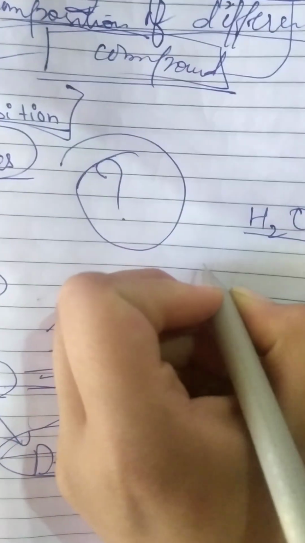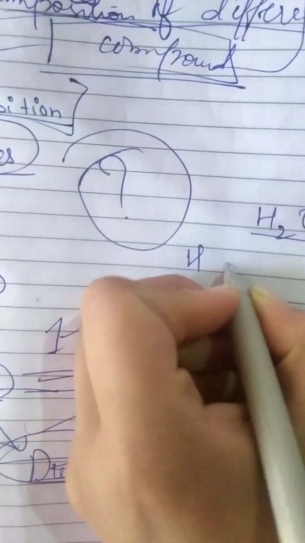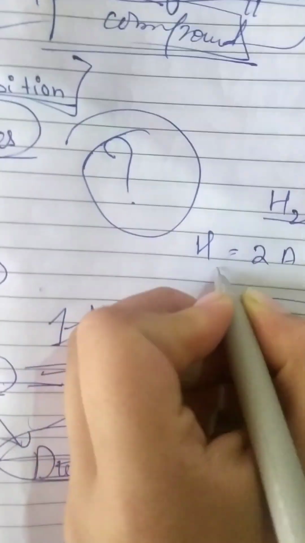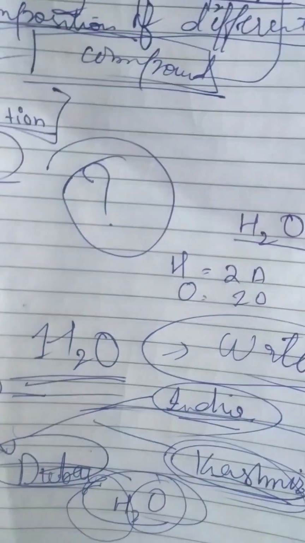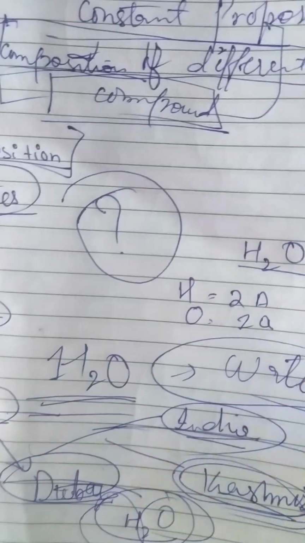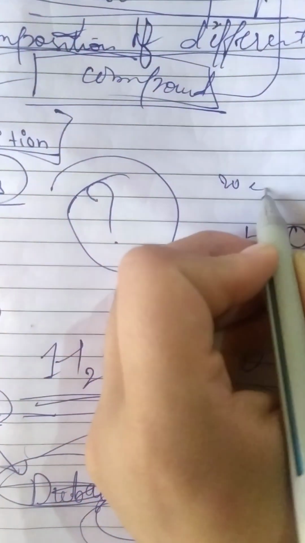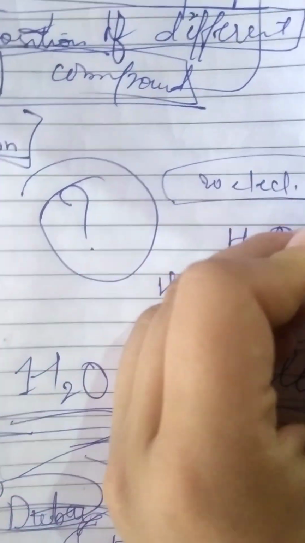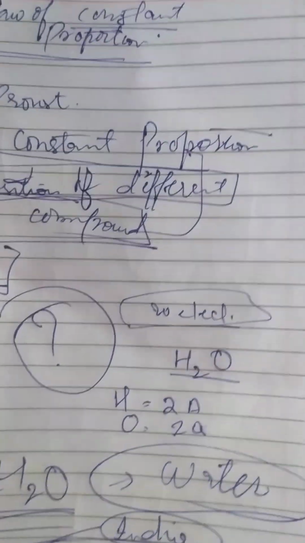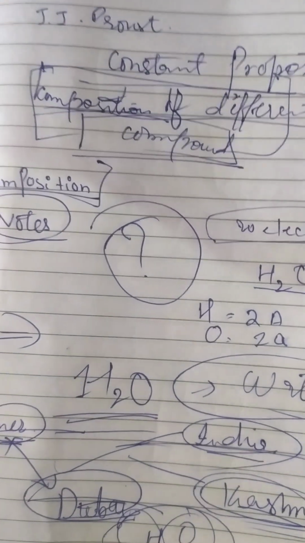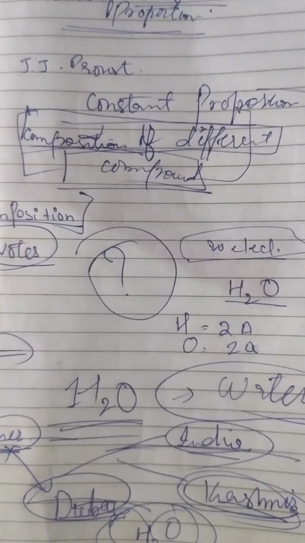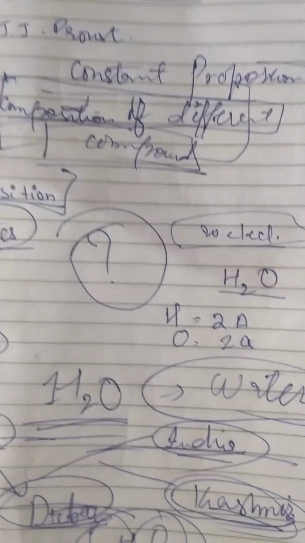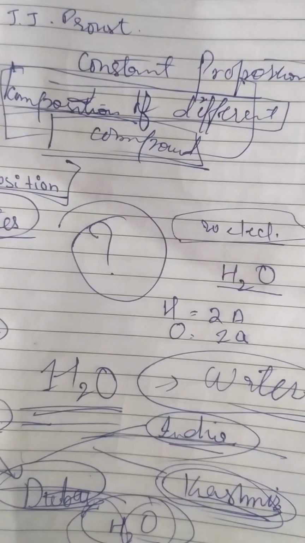H2O: here hydrogen has 2 atoms and oxygen has 1 atom. And if you have not yet memorized the atomic numbers and atomic masses of the first 20 elements, I recommend you go and learn them, because it is really going to help you in higher studies, in this chapter, or in other chapters.